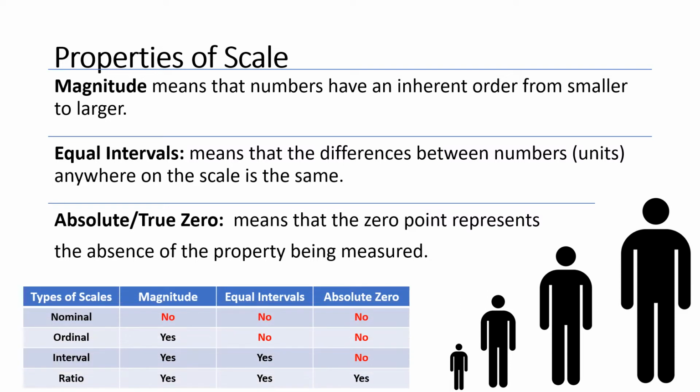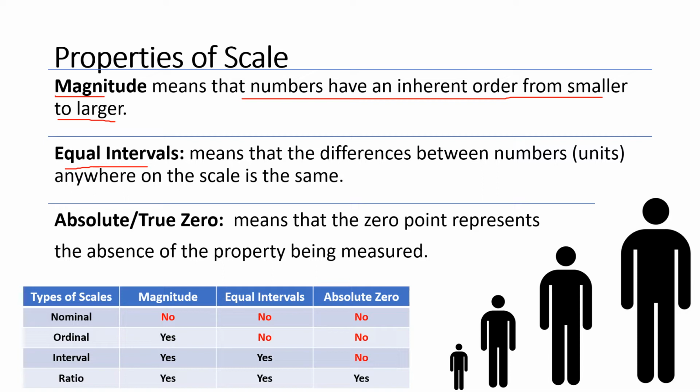First one is the magnitude. Magnitude means that numbers have an inherent order from smaller to larger. This is the feeling of moreness. And the second one is the equal interval.